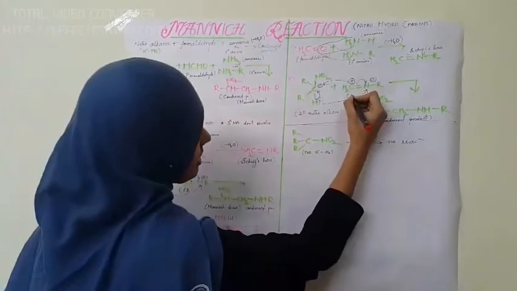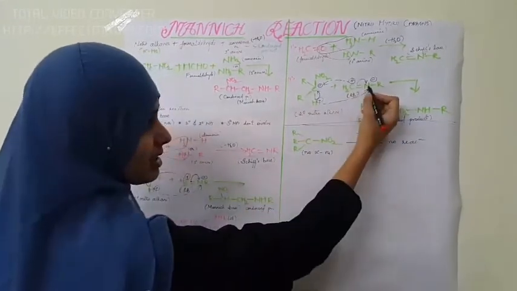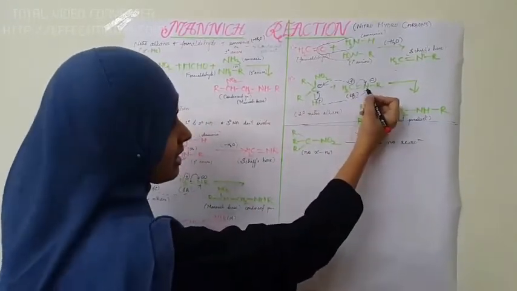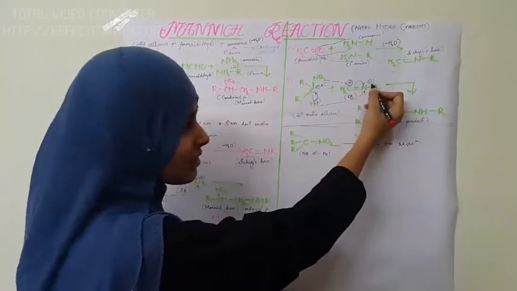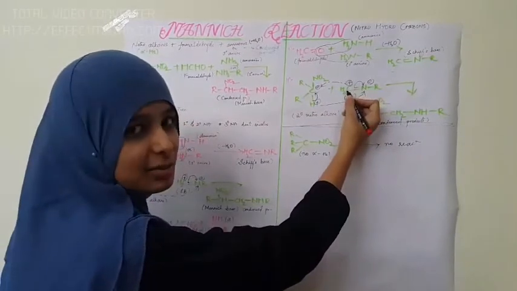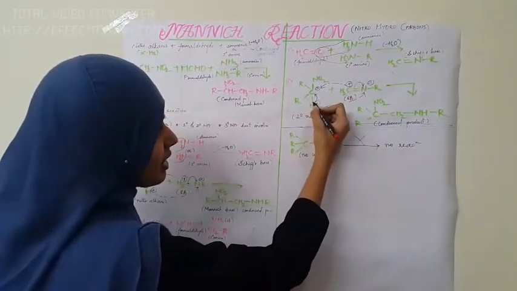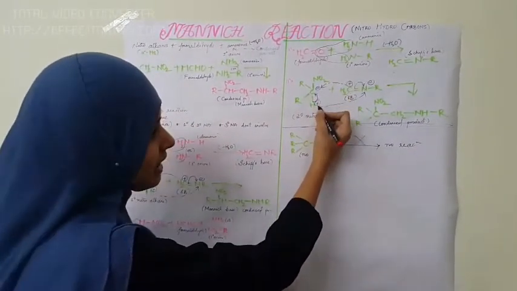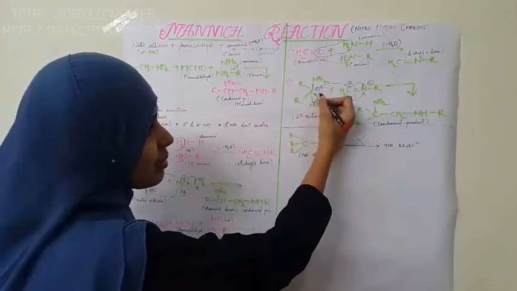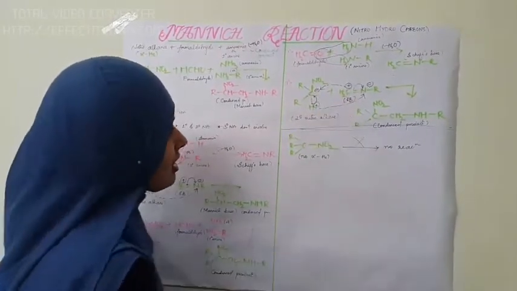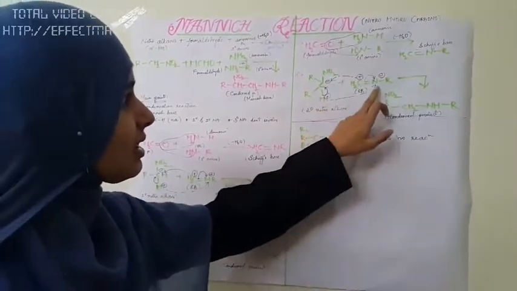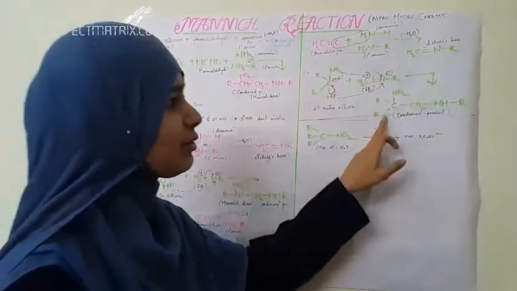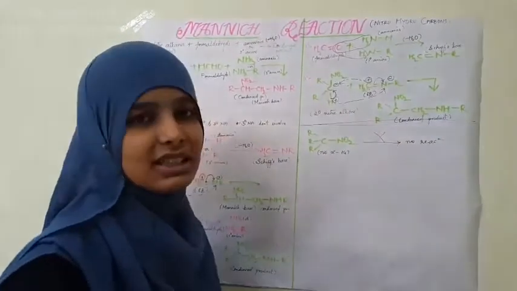Again, this is the Schiff base. What happens again? Nitrogen, a highly electronegative atom, attracts the bonded electrons of carbon towards itself and gets a negative charge. As a result, carbon gets a positive charge. Similarly, here hydrogen gives its electrons to the carbon and gets a positive charge. This carbon simultaneously gets a negative charge, and the positive and negative ends combine. This goes here, and finally forms this product. This is also the condensed product.